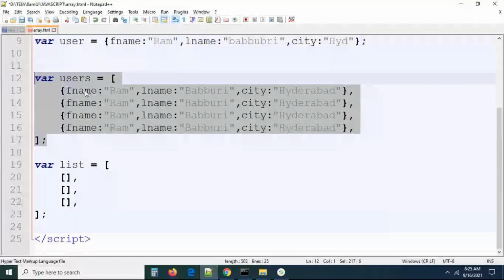In the objects I took the first name as the same value in all four objects, but the values may change. I will show you some live examples when I'm discussing JSON and Ajax. You will get more clarity by that time.